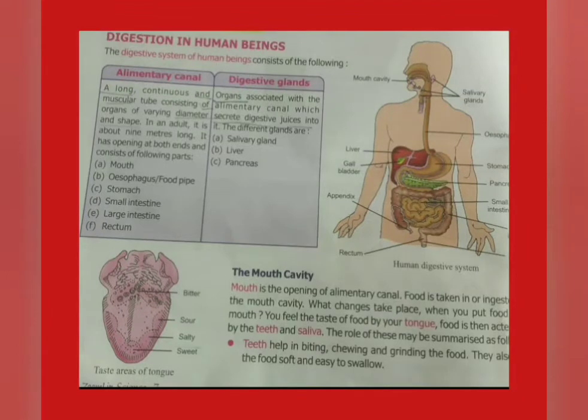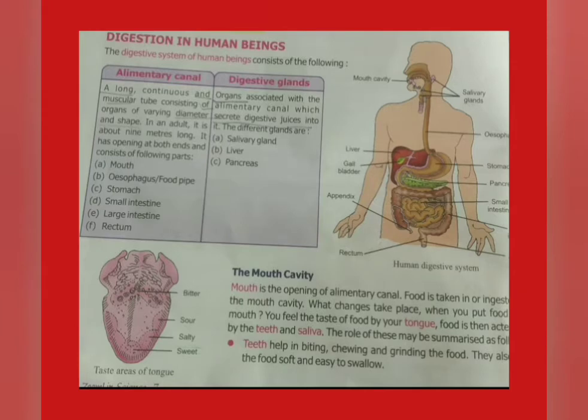Hello everyone, this is class 7th, chapter 2, How do animals take food? In this chapter, today we discuss the digestive system in human beings. The digestive system of human beings consists of the alimentary canal and digestive glands.